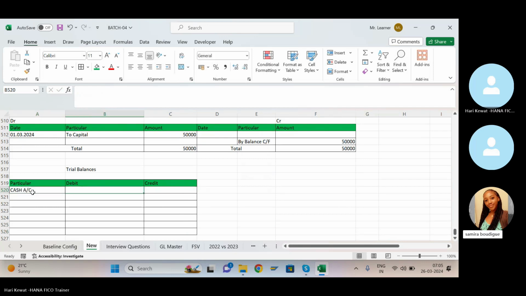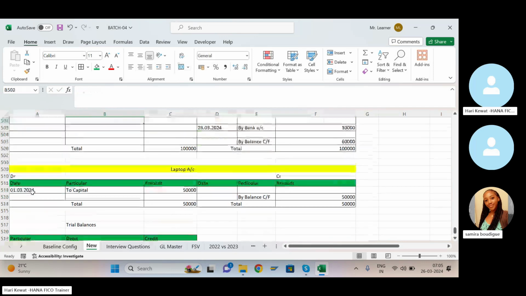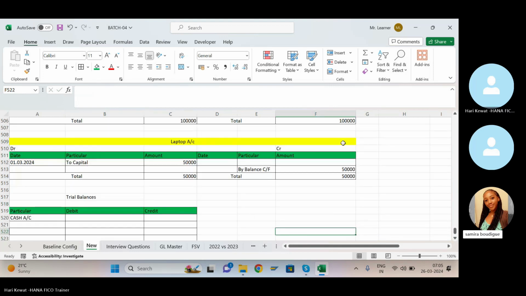Put here in the debit side how much? That is 60,000 rupees. Put here 60,000. Next is the laptop account. It is also credit. If it is in credit in the ledger, in the trial balance it will go in debit.